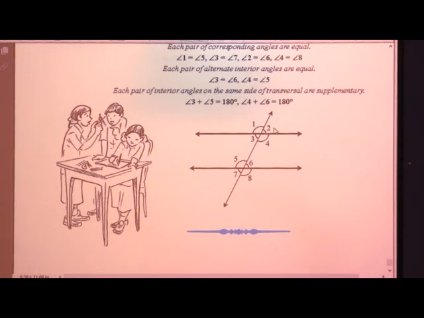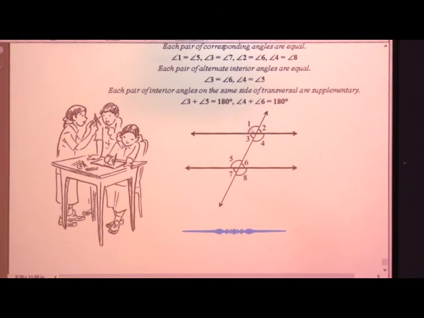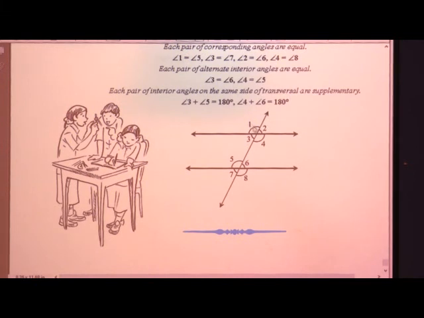Don't learn by heart, you have to understand. As I already told you, the sum of a linear pair is always 180 degrees. Opposite angles are the same. So, if angle 1 is 60 degrees, then angle 4 will also be 60 degrees. Corresponding angles are also equal.